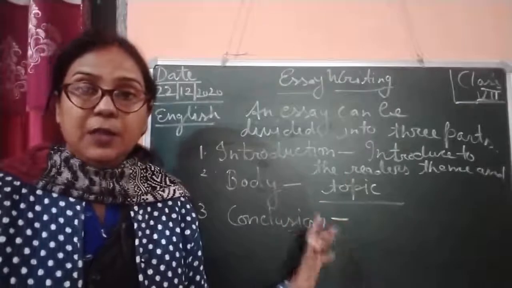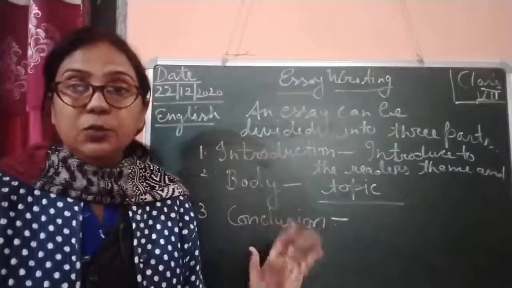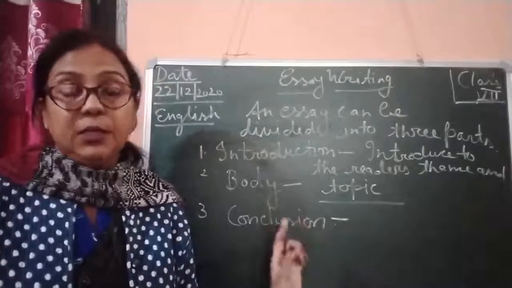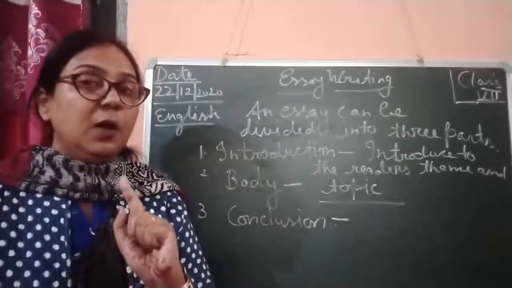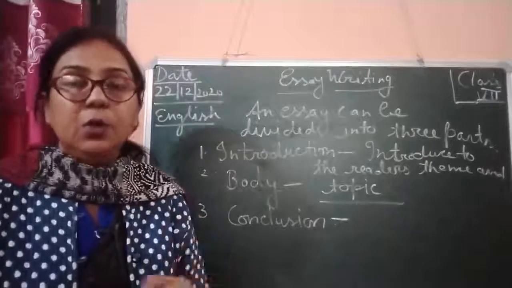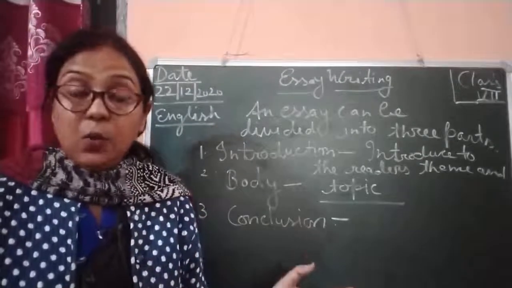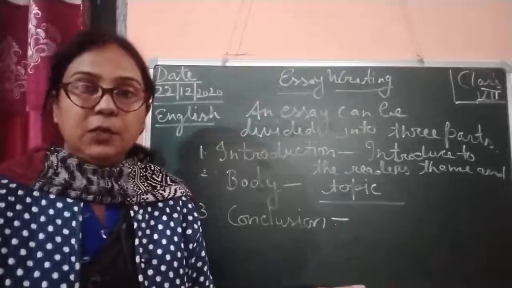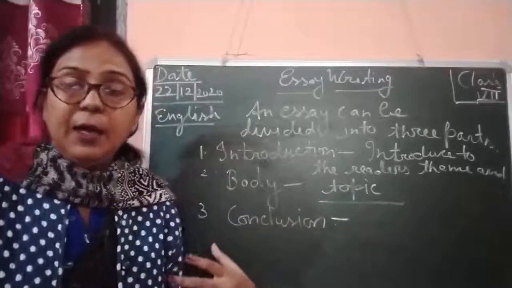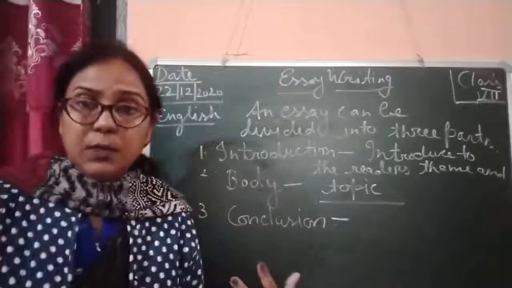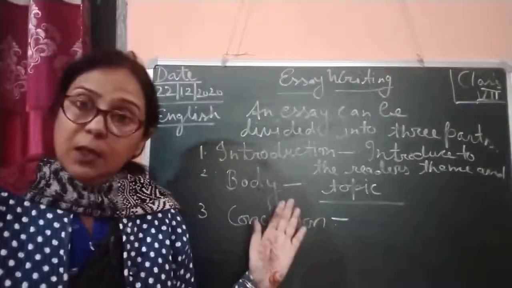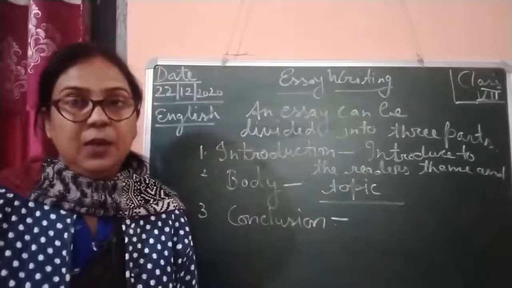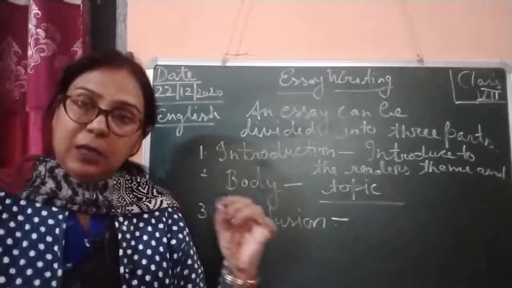So children, always remember, you are not going to write any demerit, because you are writing in favor of honesty is the best policy. That is why you are not going to show any demerit, or any disqualities of honesty, because honesty is a very perfect gift by God, and it is because God wants us to be honest. So write it down in your own views, because each and every moment of your life it is needed.